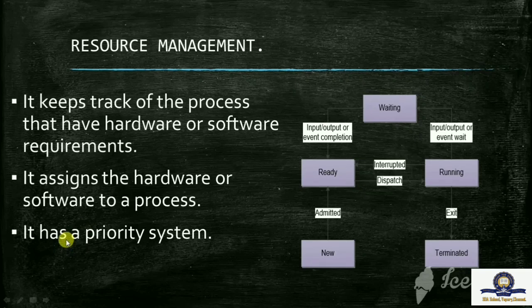The last one is that it has a priority system. What is the meaning of priority system? It has a priority system that maintains the order in which a resource is to be allocated to a process. So in a multi-user or multitasking environment, resources such as main memory, CPU cycles and file storage are to be allocated to each user or task. Task means a particular job. So this is about resource management.